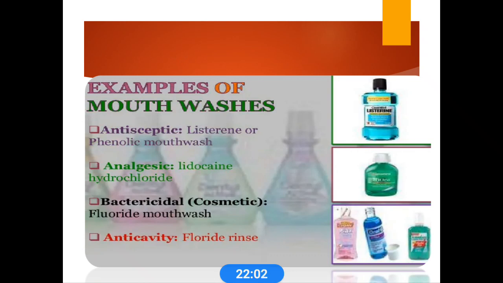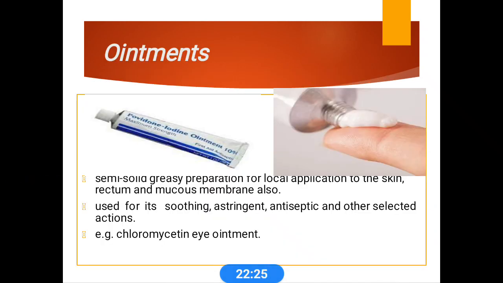The best examples are phenolic antiseptic mouthwash and povidone mouthwash. Most commonly used are povidone and zinc salts containing mouthwashes, which are astringent mouthwashes.